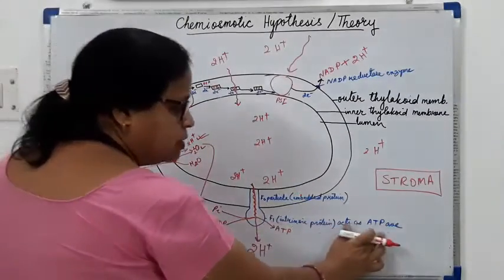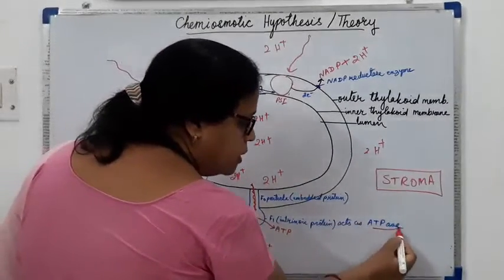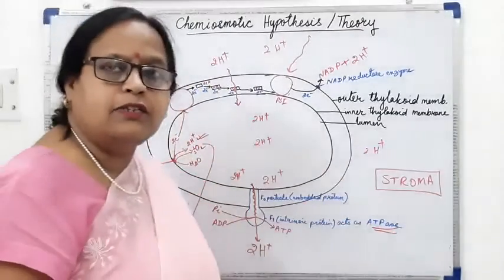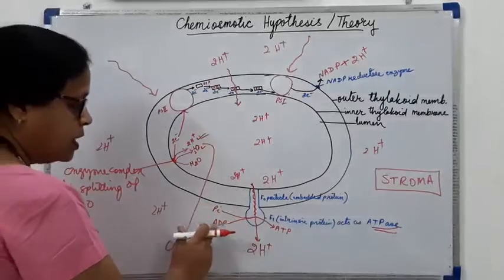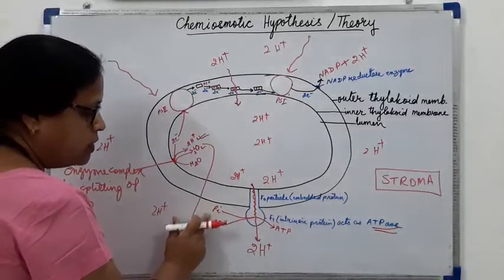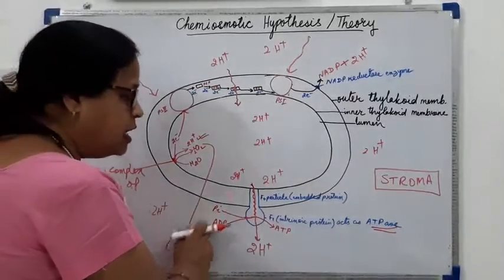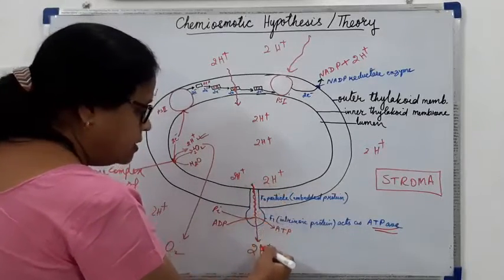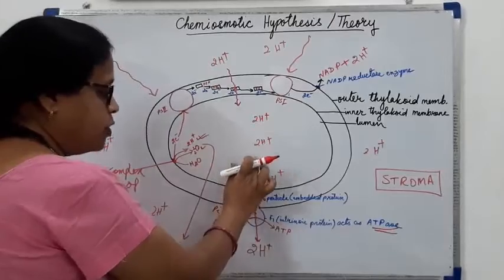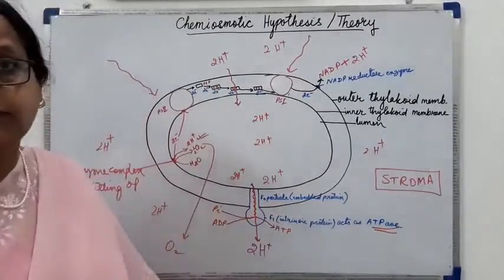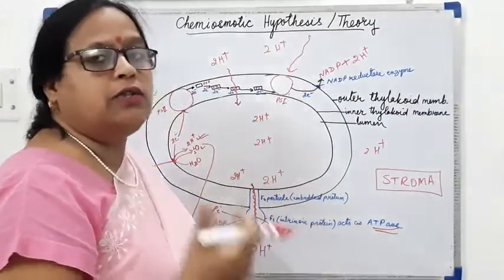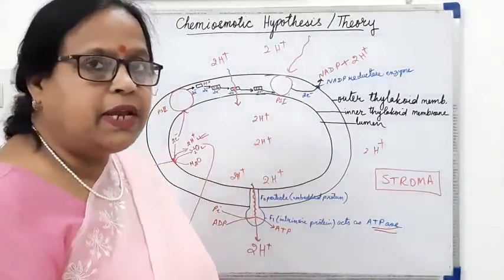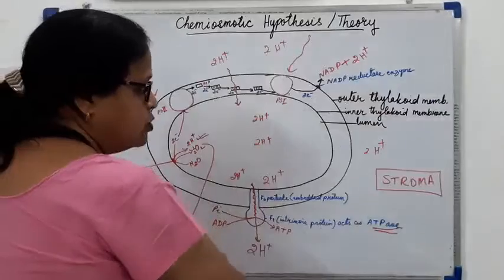This enzyme is called the ATPase enzyme, and it helps in the synthesis of ATP by adding inorganic phosphate to ADP, utilizing the energy released by the hydrogen ions when they are coming from the lumen to the stroma. So this is how the maintenance of hydrogen ions is taking place in the stroma.